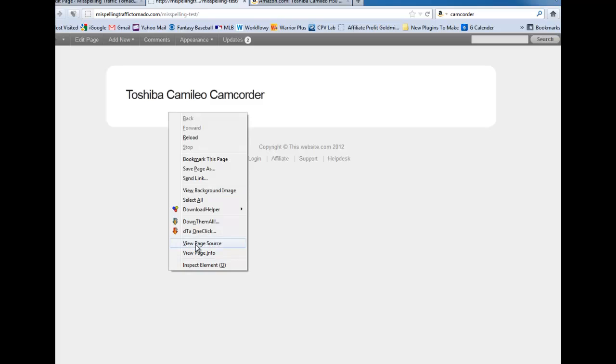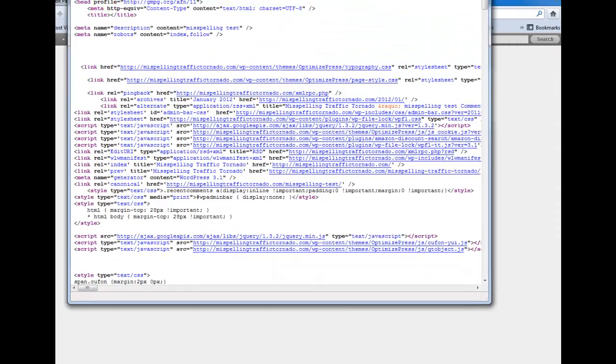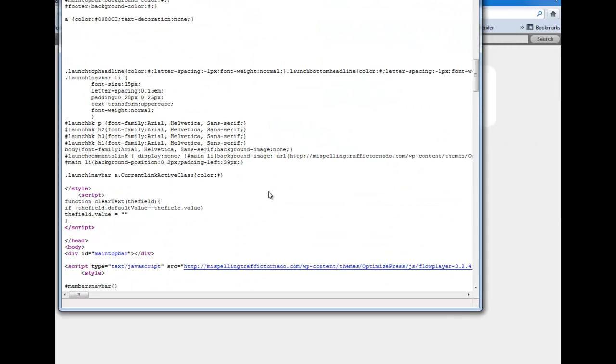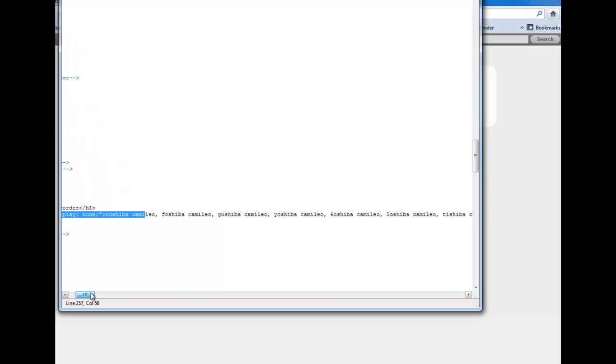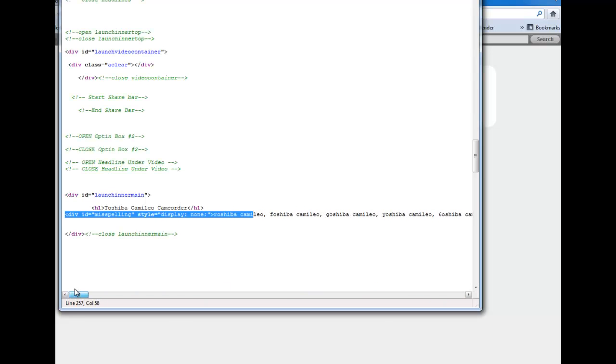Let's go ahead and look at page source. And there they are, ready for the search engines to find all these typos that are very common. And that's it. That's really all there is to it.